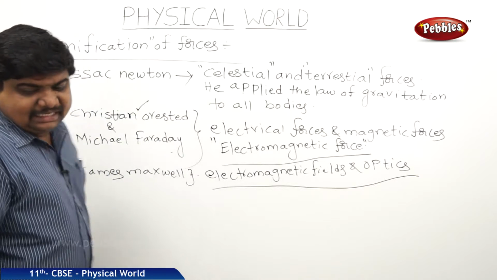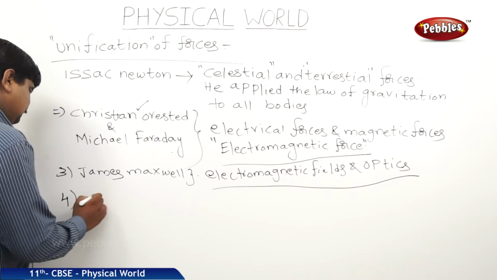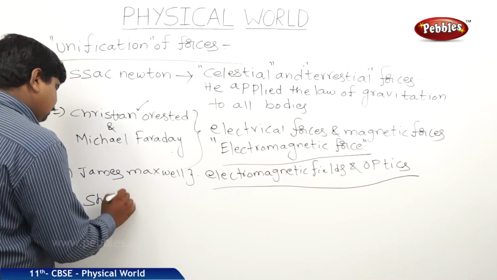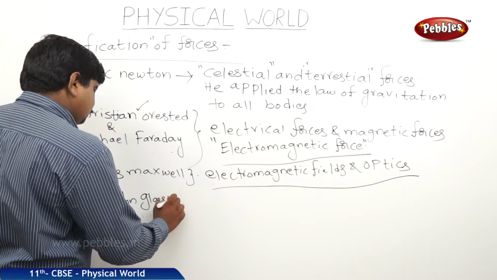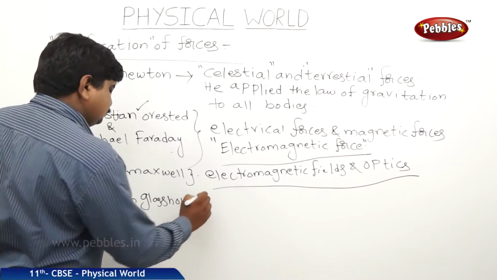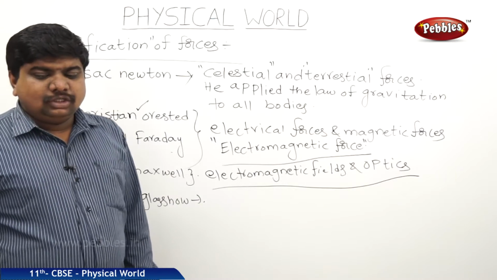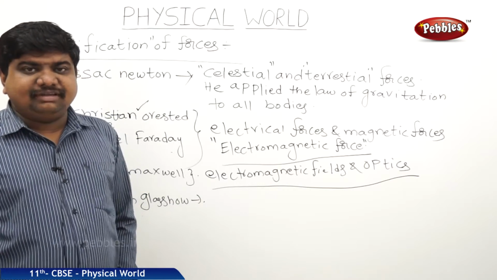So the fourth one is Sheldon Glashow, along with two more scientists, Abdus Salam and Steven Weinberg.